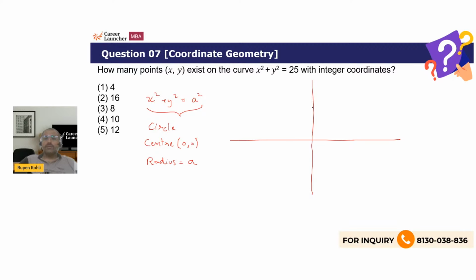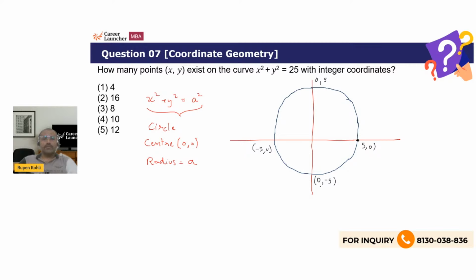Okay, so we are asked for the number of points on this curve, which is a circle, in which the coordinates x, y are both taking integer values. So that's your circle, something like that. So obviously these endpoints on the coordinate axis, which will be 5 comma 0, minus 5 comma 0, 0 comma 5 and 0 comma minus 5, these are the first 4 points which are very obvious. So very first option is 4.